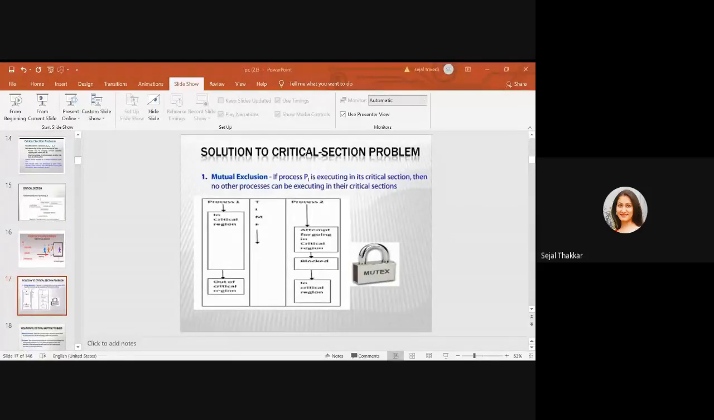Synchronization hardware: many systems provide hardware support for critical section code. On a uniprocessor we could disable interrupts, so the currently running code would be executed without preemption. Modern machines provide special atomic hardware instructions. Atomic means non-interruptible. So these are the various solutions.